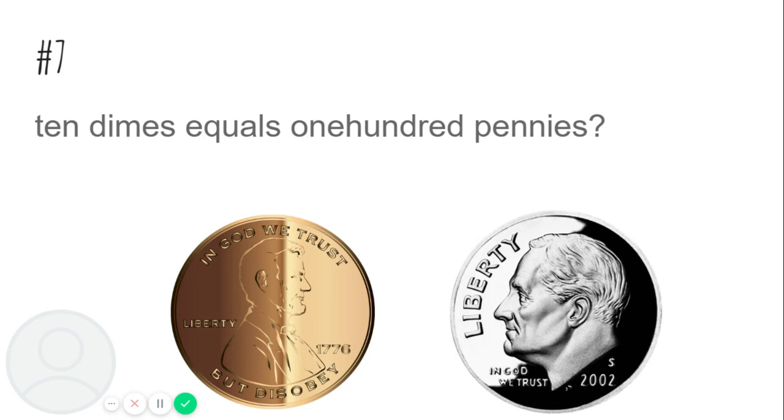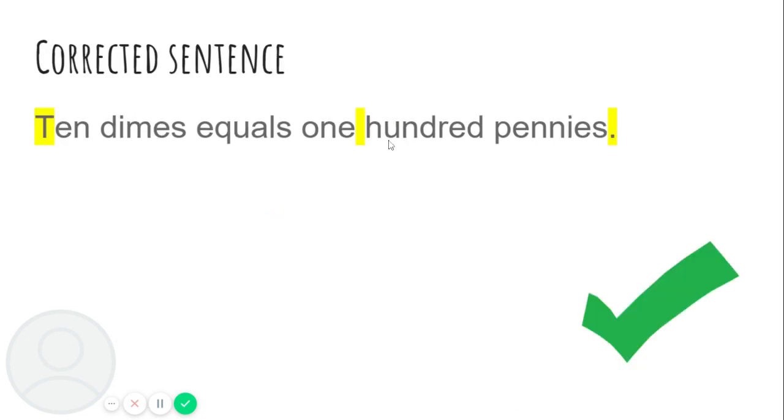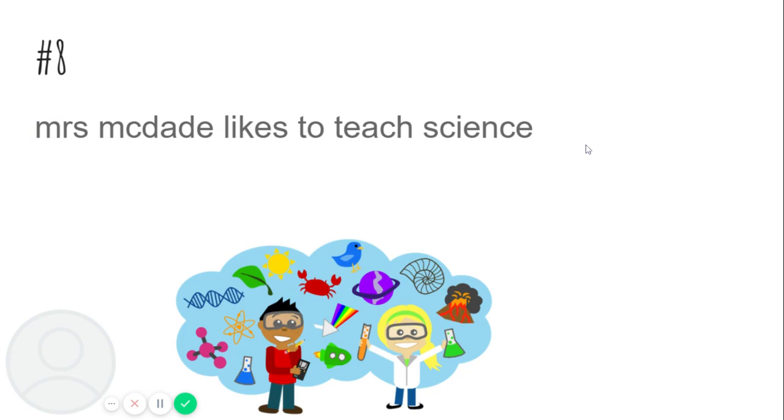And there's also one more mistake. There's not a space between the words 1 and 100. So there needs to be a space right in between 1 and 100. So here's the corrected sentence. 10 dimes equals 100 pennies. So I needed a space here, capitalized letter, punctuation mark at the end.